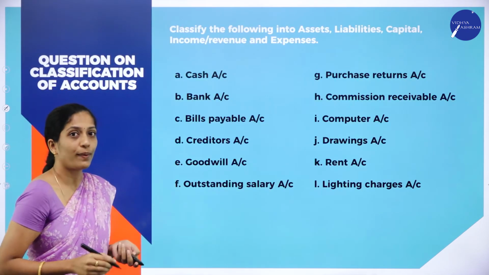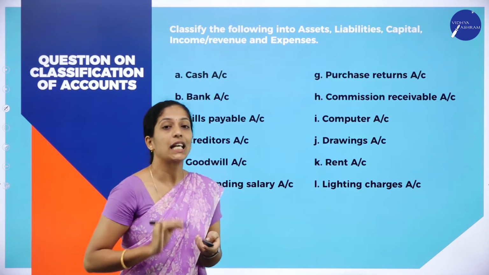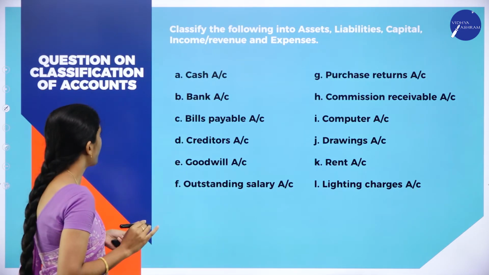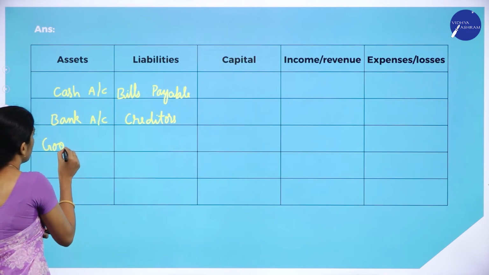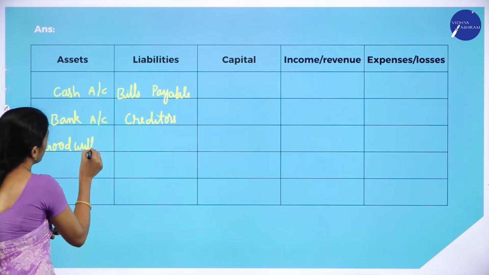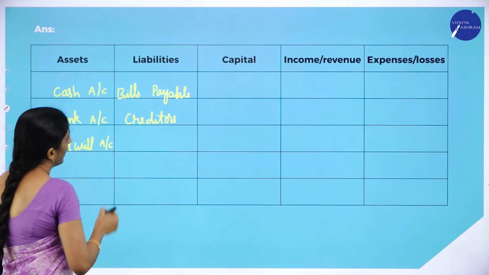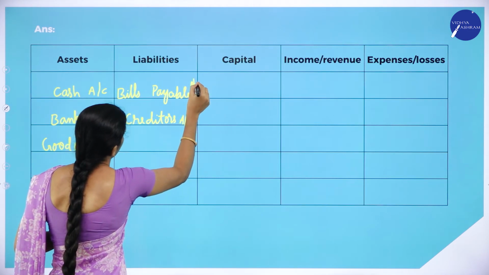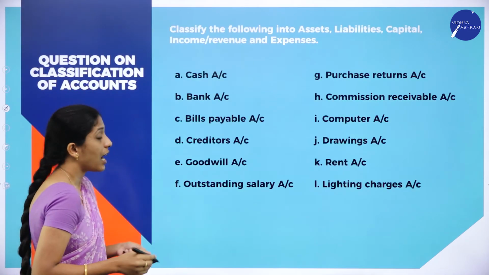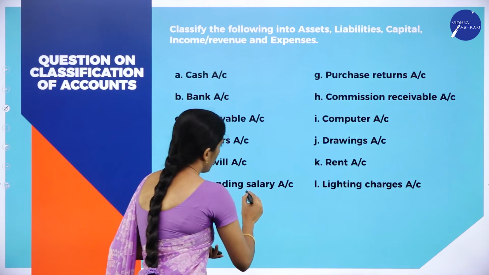Next one, goodwill. Goodwill is what? It is an intangible asset. So where does it come? It comes under goodwill account. Next, outstanding salary. Now what is salary?